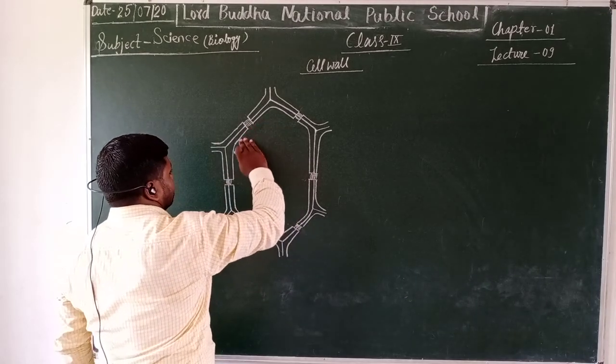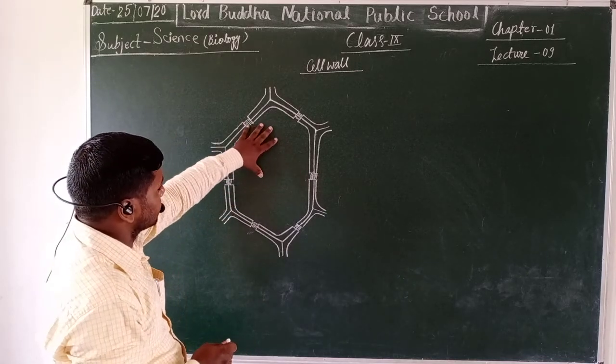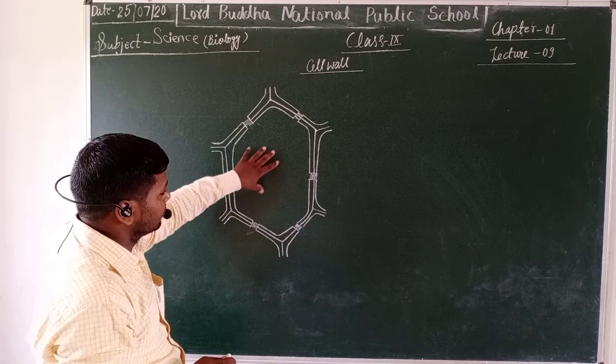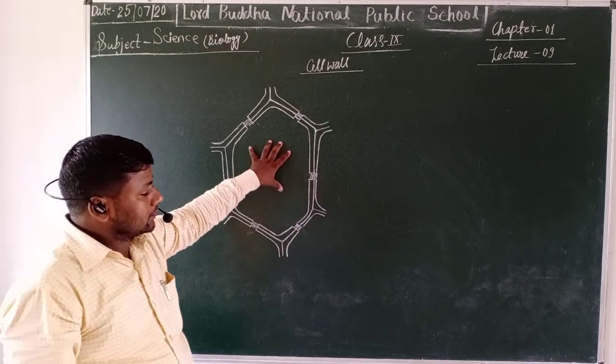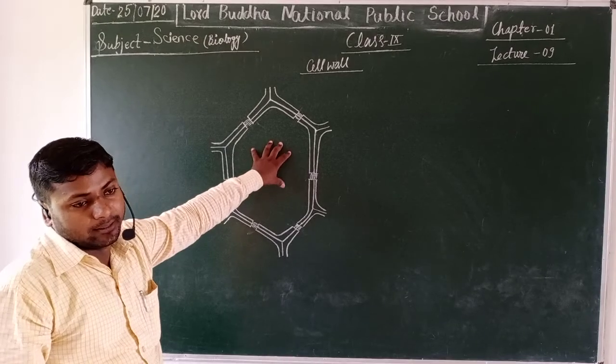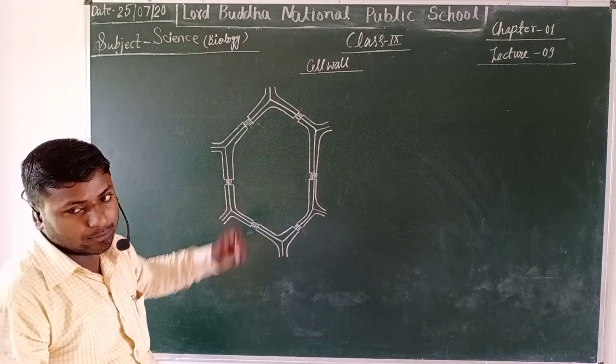And beside the cell wall, the innermost single cytoplasmic layer is also present inside the cell of a plant, that is called the cytoplasmic or plasma membrane or cell membrane.